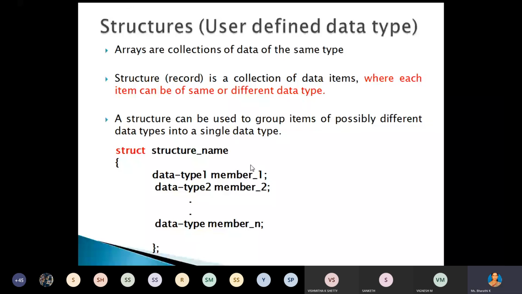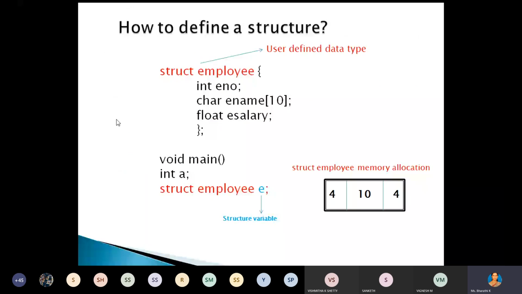For example, here we have the structure employee. This we can call a user defined data type. Employee is not a built-in data type, it is a user defined data type. Int, float, etc. we can call built-in data types. This structure we can call a user defined data type.